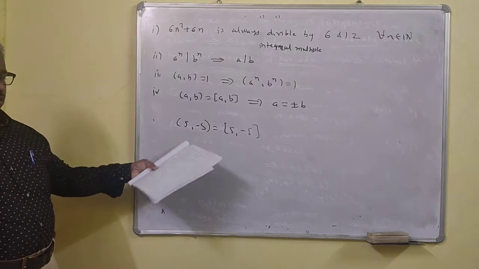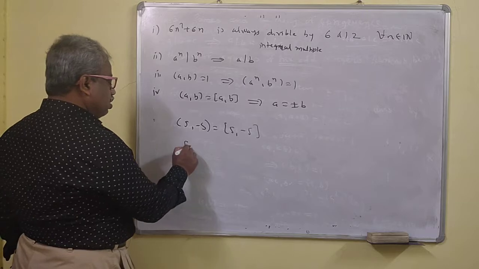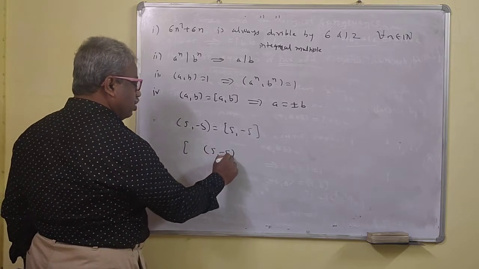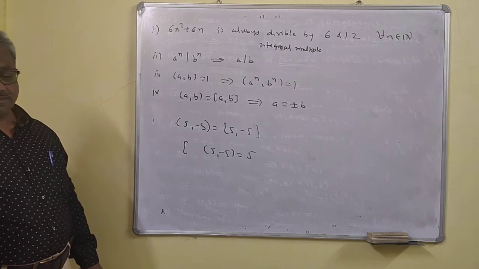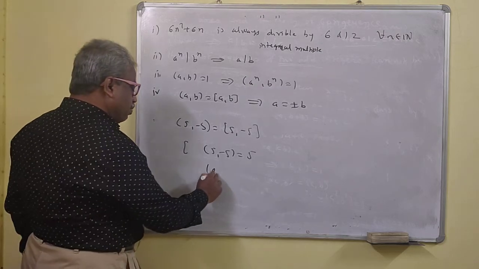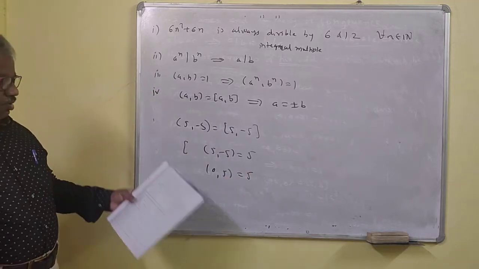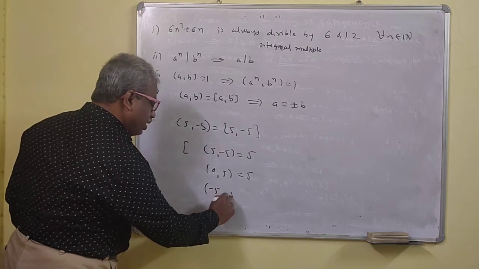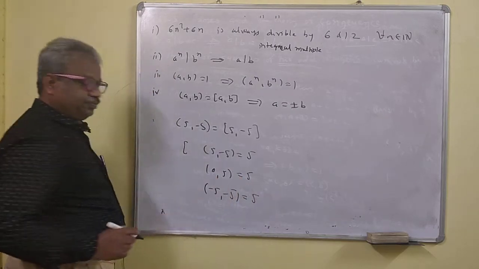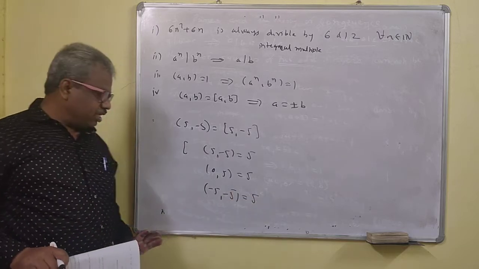What is the GCD of this one? One thing to note: GCD of 5 and minus 5 is 5. We have to take the positive. GCD of 0 and 5 is 5. So GCD is non-zero, so you have to take this as 5. Whatever the number may be, you can take here minus 10, GCD will be 10.